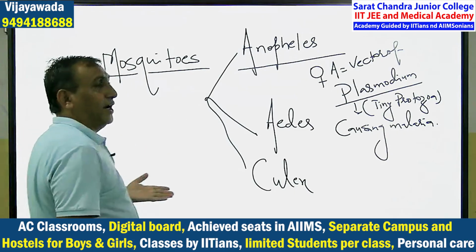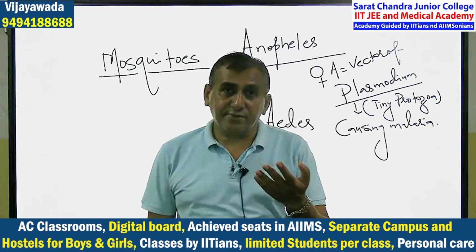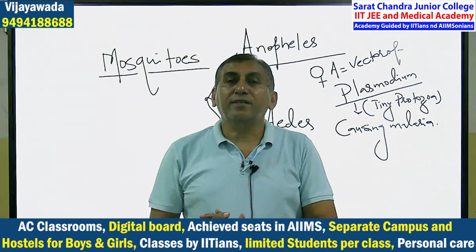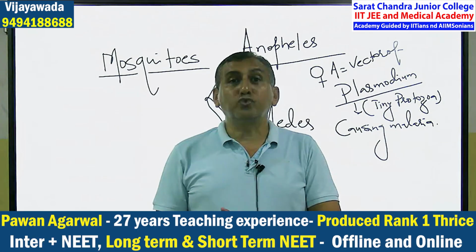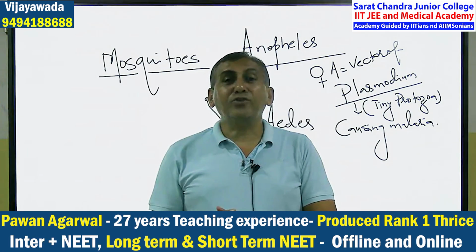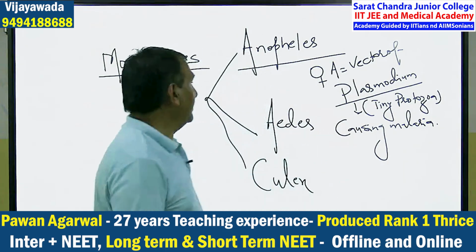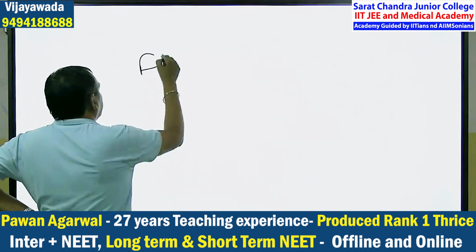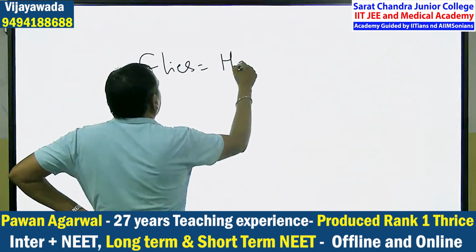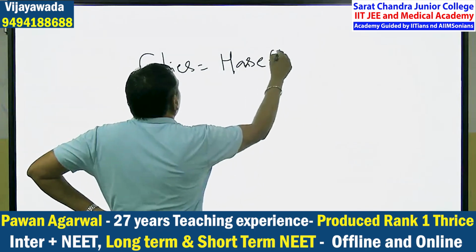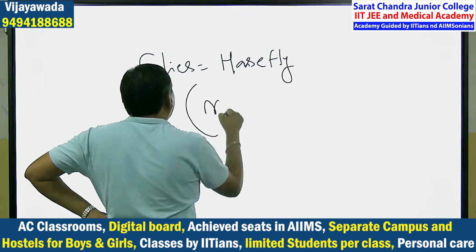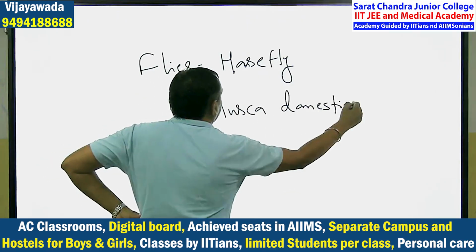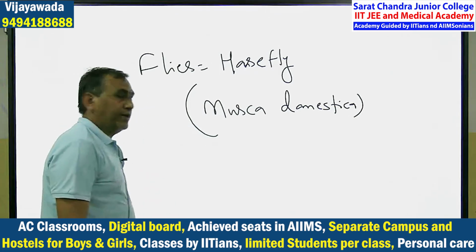Aedes, Culex, I think you have heard the names. Filariasis, the filarial worm, in which the legs look like the legs of an elephant. I think you have heard about dengue fever, breakbone fever. All the mosquitoes are problematic. Okay, now flies, like the housefly. What is the name of this housefly? Musca domestica. It is the scientific name of the housefly.